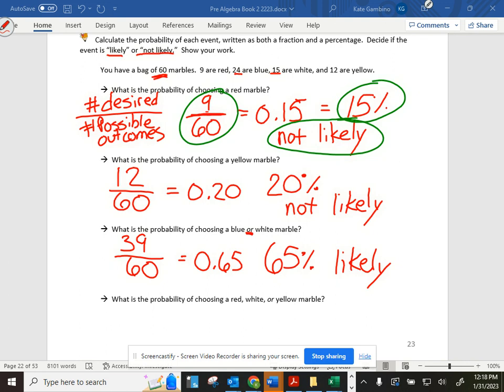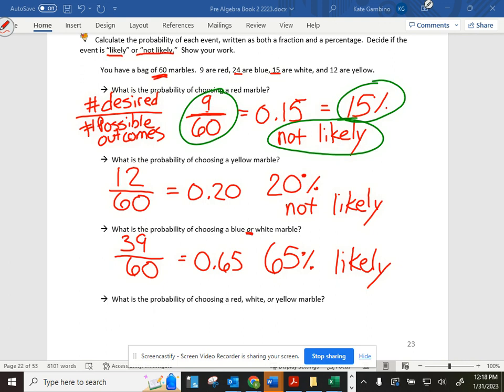So let's do the last one. What is the probability of choosing a red, white, or yellow marble? And notice they use the word or instead of and. Why do you think they do that? Evan? Oh, or is adding. Think about what it would mean if we chose a red, white, and yellow marble. That would be one of each, but we're just looking for one of any of those three. Or it would be one marble that has red, yellow, and white on it. But that's not what we're looking for. We're looking for a red marble or a white marble or a yellow marble. So we have to add all of those up.